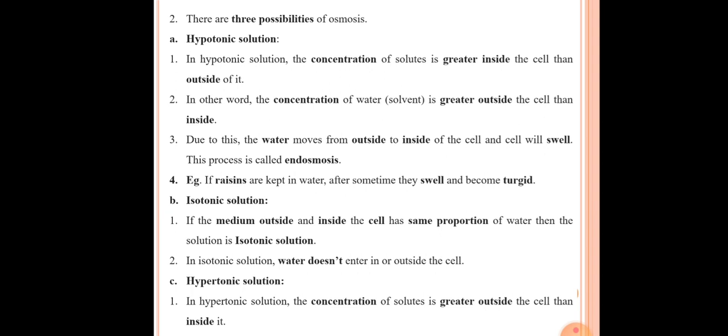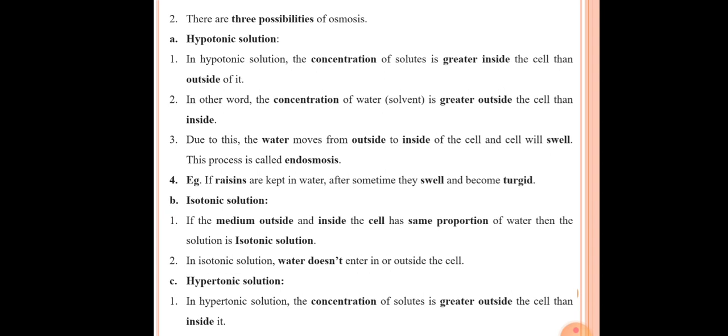Solute means those substances that dissolve in a solvent. Solvent means the substance in which the solute dissolves, and solution means when solute dissolves in solvent, a solution is formed. These are the three types of substances.